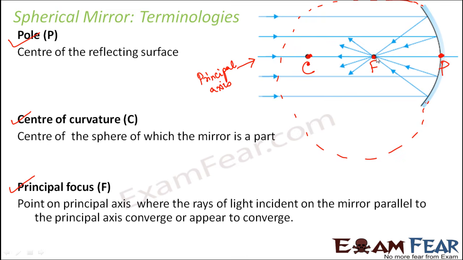So that is the speciality of principal focus, that in both concave and convex mirror, in case of concave mirror, the rays of light actually meet at principal focus, and in case of convex mirror, the rays of light diverge, but they appear to meet at the principal focus. So this principal focus is very important for any spherical mirror.